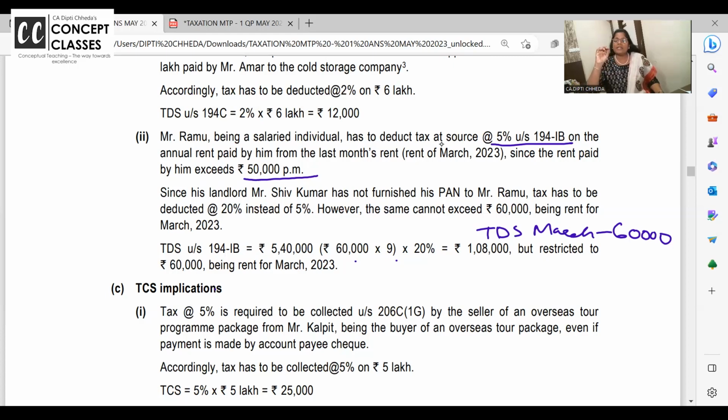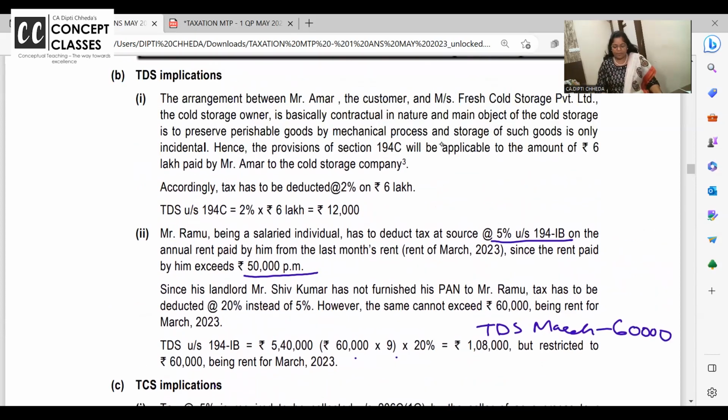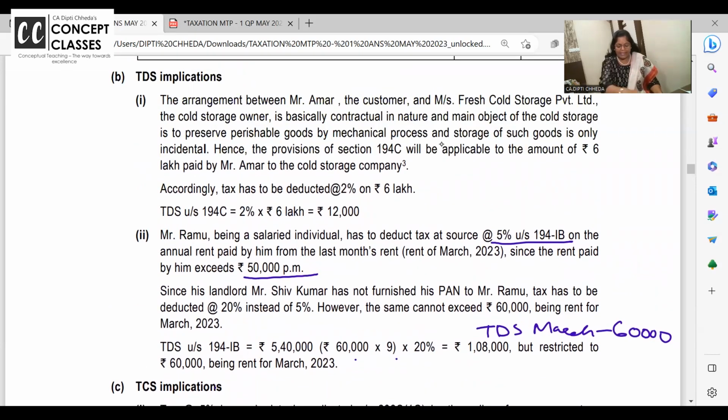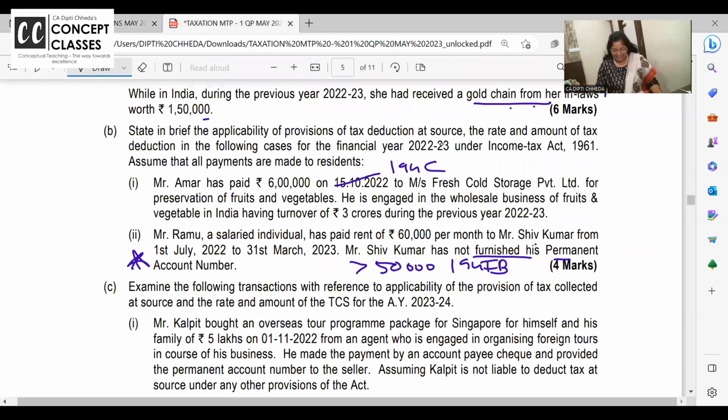It is to be deducted yearly once in the month of March. And remaining month rent, so I have paid you till February. March I said I'm paying you 60,000. Give me your PAN. You are saying PAN nahi hai. 60,000 whole rent will go in the form of TDS. And cold storage, I told you, directly 2% TDS is to be deducted under 194C.